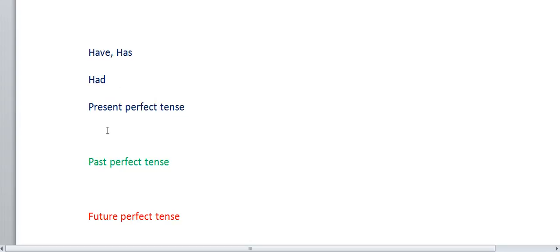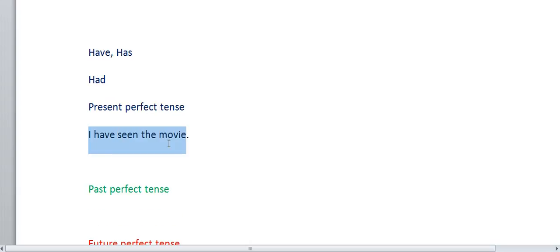Present perfect tense means the action is already completed. If anyone asks you, have you seen the movie? They are not asking when you saw the movie. They are asking, have you seen the movie? Suppose I have seen the movie. I have seen the movie.